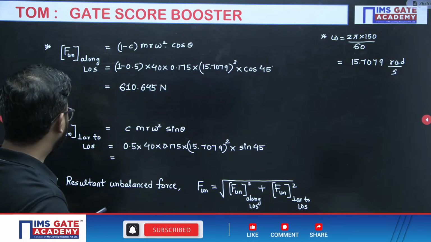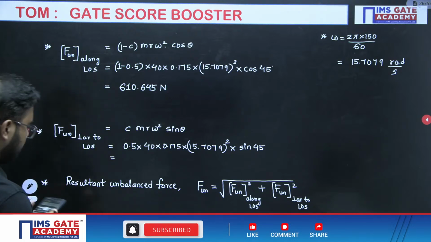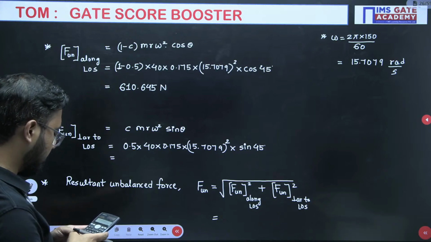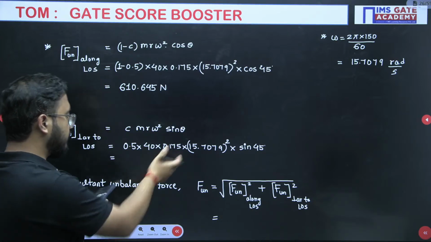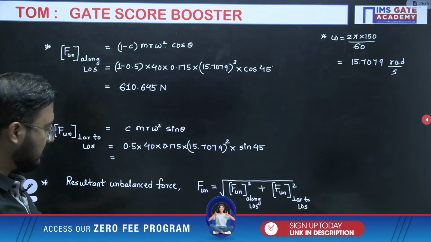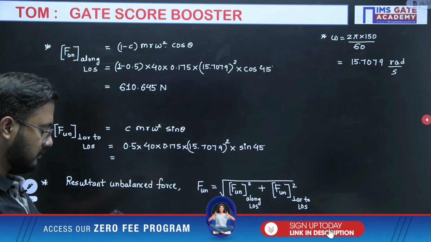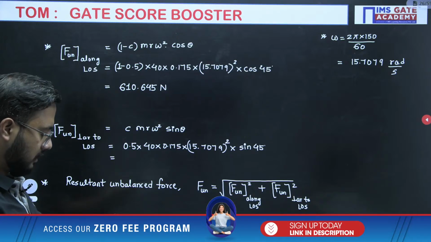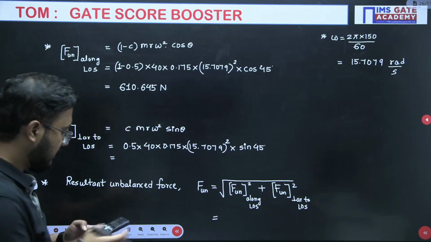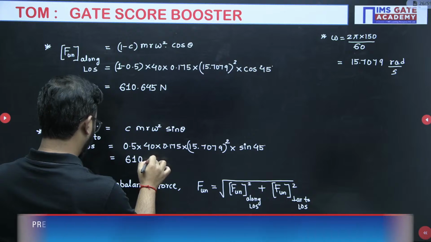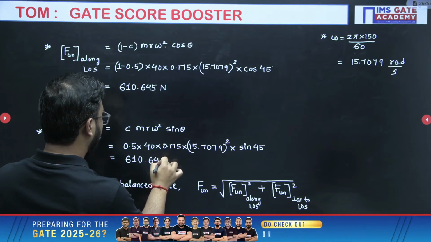Next, 0.5 into 40, the answer will come the same, because the C value is 0.5 now. Sin 45 and cos 45 are again the same values, so both values are 610.645 Newton.